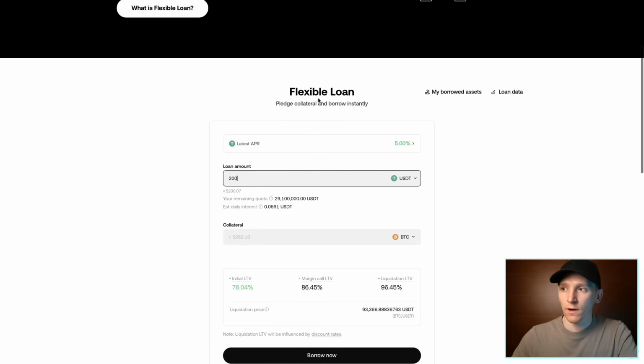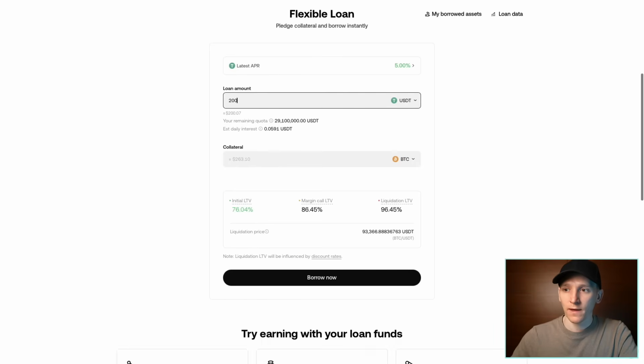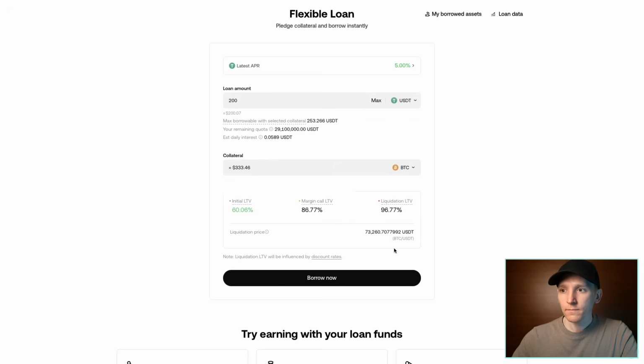So we have a flexible loan here for OKX. And I want to loan $200, and the collateral that we're tying up is BTC. They're giving us an initial LTV of 76%. I can just click this and bring it down though. So I actually want to use a little bit more Bitcoin so that my loan to value is much less, 60% loan to value. That's fine. You can see the liquidation price of Bitcoin. That's if I never pay any of the loan back or anything like that. I'm going to have to liquidate the BTC at this price, but we can press borrow now.